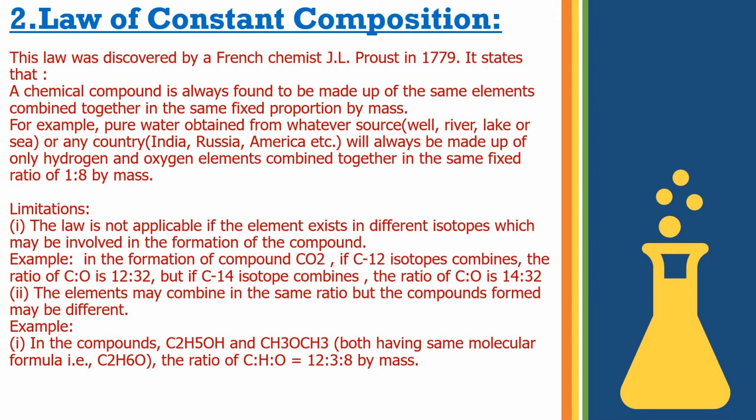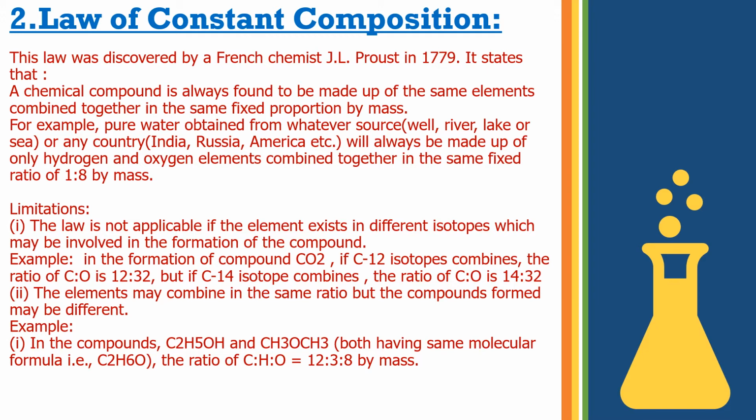Again, one more limitation: the elements may combine in the same ratio but the compounds formed may be different. Like the compounds C2H5OH and CH3OCH3, both have the same molecular formula, C2H6O. So the ratio of C to H to O is 12:3:8 by mass.